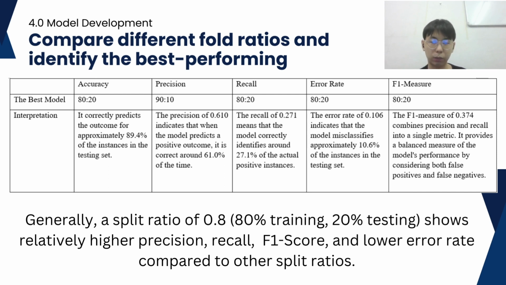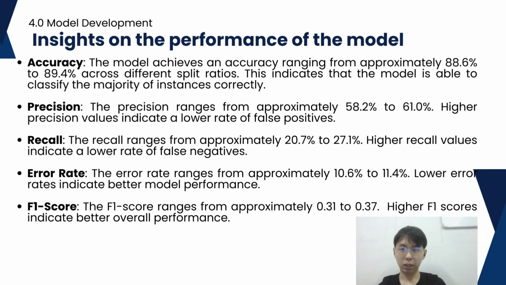So generally, a split ratio of 0.8, which is 80% for training, 20% for testing, shows relatively higher precision, recall, F1 score and a lower error rate compared to the other split ratios. So this can be considered the best performing split ratio: 80% training, 20% testing. So now I will explain the insights on the performance of the model.